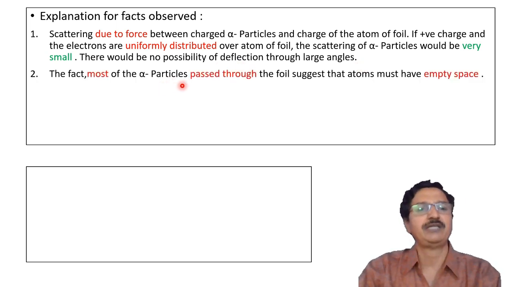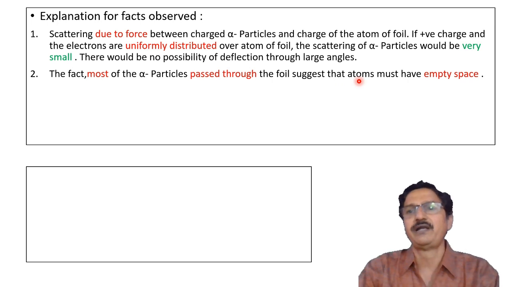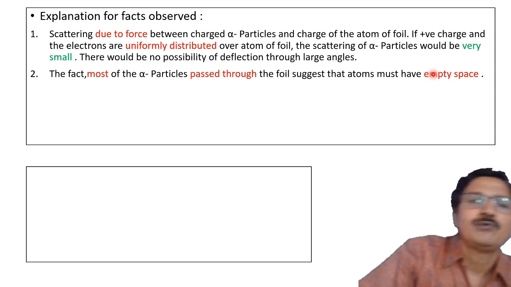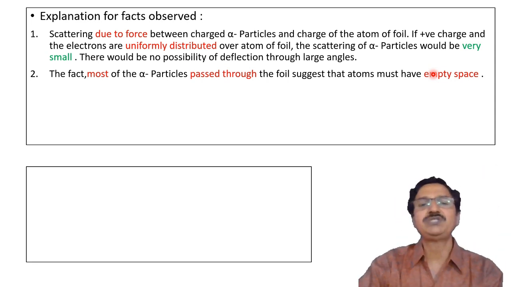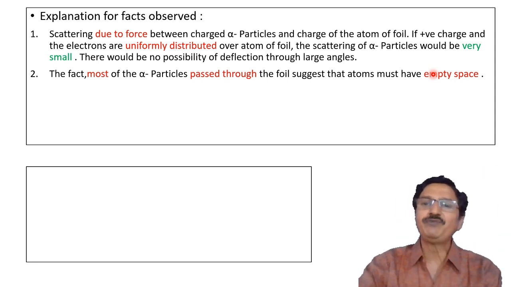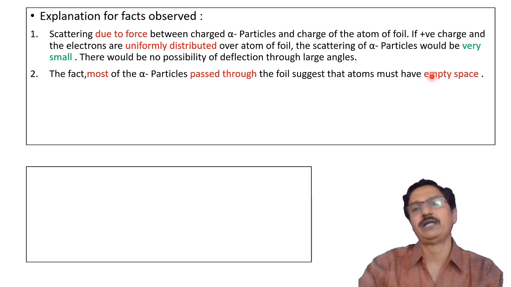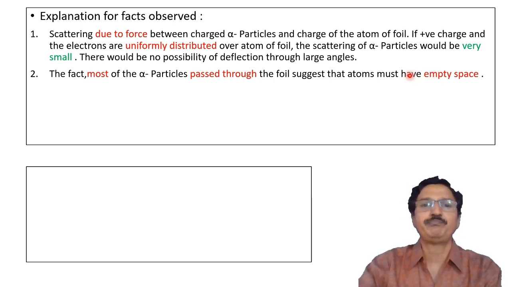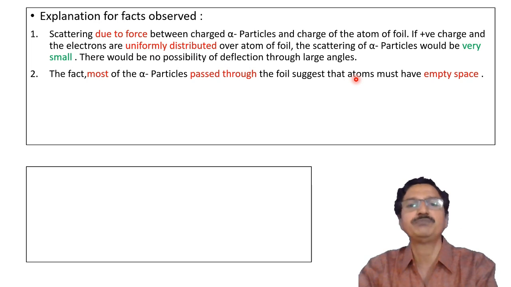The second fact, that most of the alpha particles pass through the foil, suggests that the atom must have empty space. This is very important, as most of the alpha particles which were incident away from the central part, at the periphery, passed without deflection, and hence it was suggested that there must be empty space in the outer area of the atom.